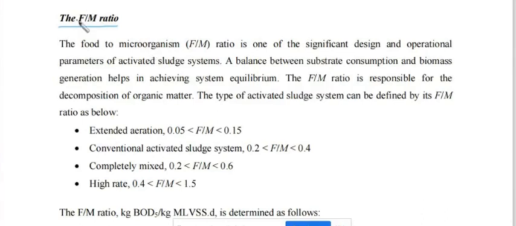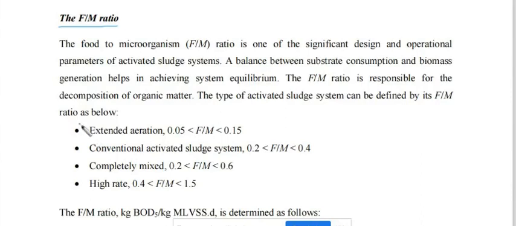How? Because if the food ratio is increased and microorganisms are less, then there is less treatment of the organic matter, because the microorganisms are not sufficient to decompose the food, meaning the organic matter. And if the microorganisms are more and the food is less, then there is more sludge formation, new cells are generated, and there is more microorganism sludge formation. So we need to manage this F by M ratio.